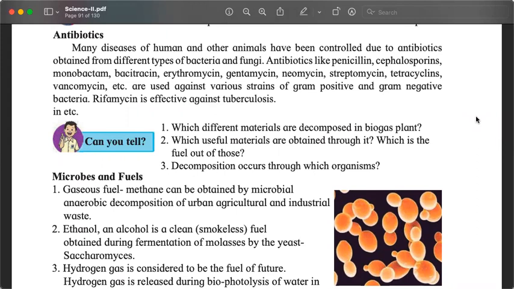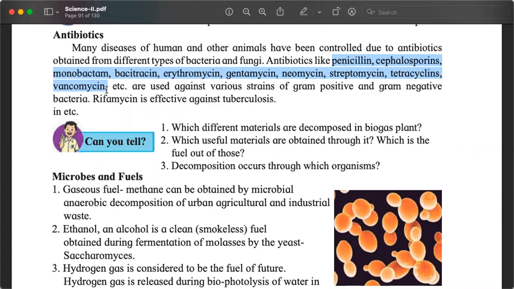For example, penicillin, cephalosporin, monobactam, bacitracin, erythromycin, gentamicin, neomycin, streptomycin, tetracycline, vancomycin. These antibiotics are derived from various bacteria and fungi. Whenever we fall sick, whenever we have a fever, if it is a bacterial infection, then doctors ask us to take antibiotics. This is where they come from naturally.